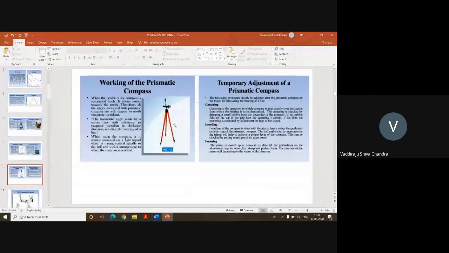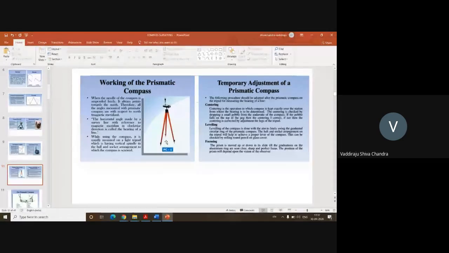You need to ensure that the center of the compass or center of the tripod exactly falls on the peg in the ground. This is one typical operation which takes a lot of time till you get experience. But it is very important whenever you are doing works of high quality. For low quality works, not a problem. It doesn't matter if you are doing a surveying experiment in our lab, because we are only learning how to make the measurements. You're not doing any project for a client, or involving any budget. But if you're using compass surveying for high-end projects worth lakhs or crores of rupees, then centering plays a very important role in getting higher accuracy data.